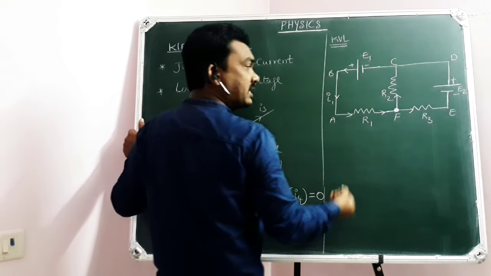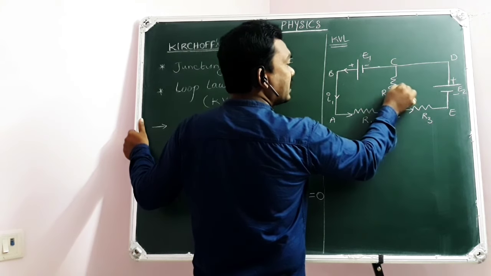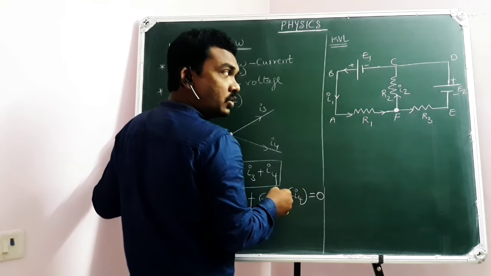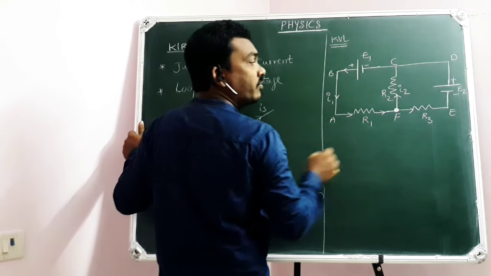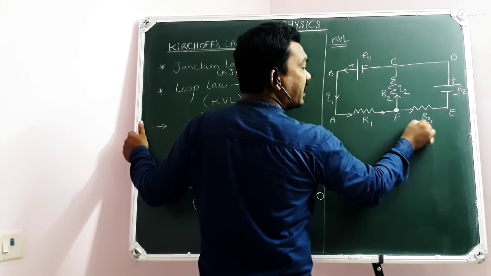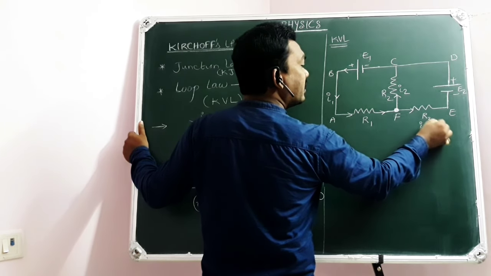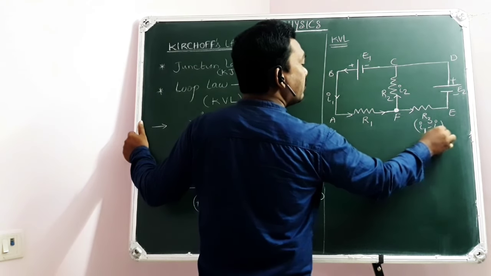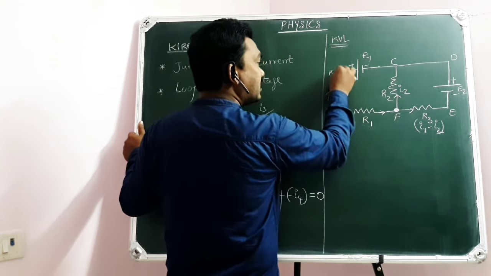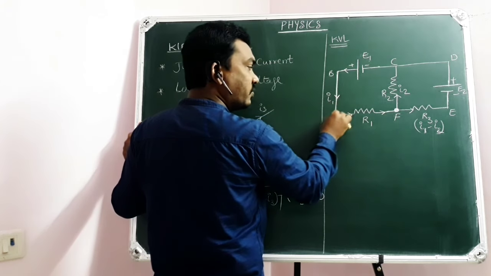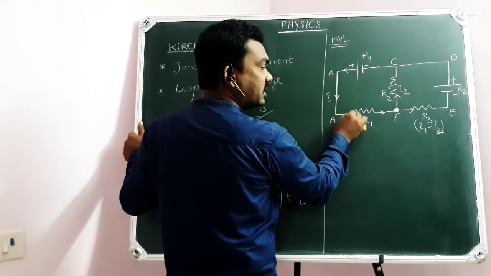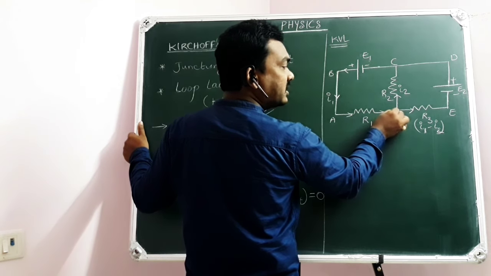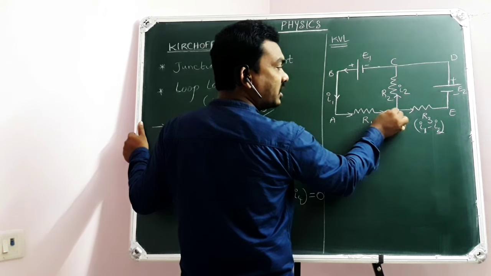For example, if I2 is the current passing through R2, listen carefully, then the other branch will carry I1 minus I2, because when I1 current is drawn, it travels through this path and divides at the junction.